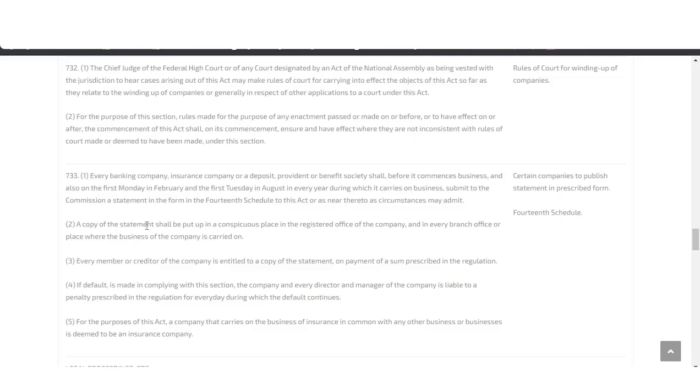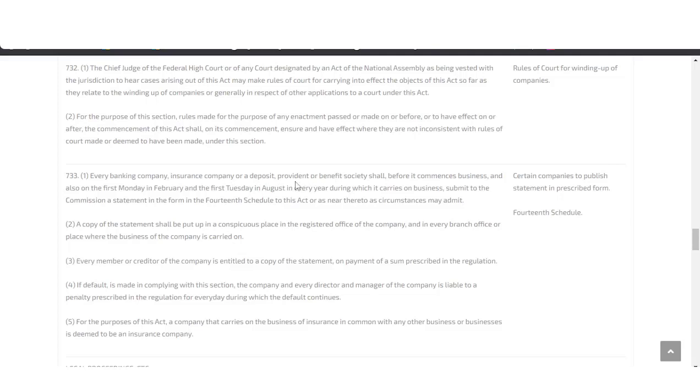Now, this is the 14th schedule. A copy of the statement shall be put up in a conspicuous place in the registered office of the company and in every branch office or place where the business of the company is carried on. So this evidence of compliance is for the banking company, insurance company, or deposit, provident or benefit society.